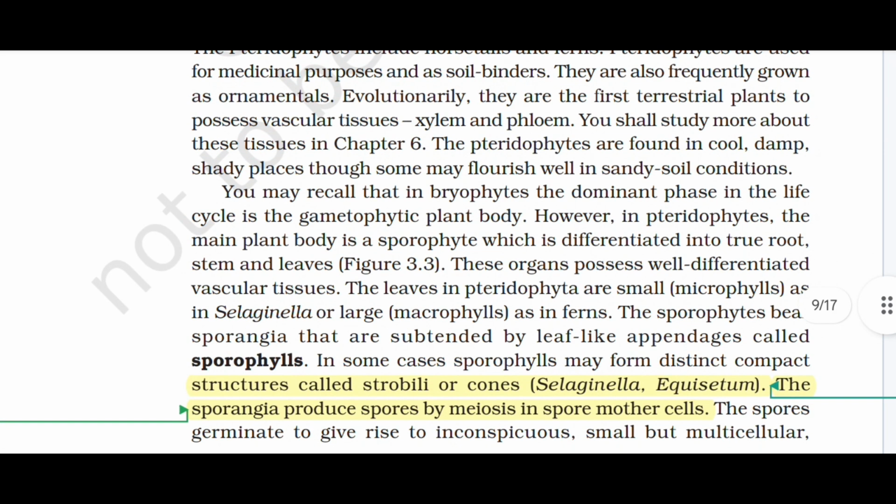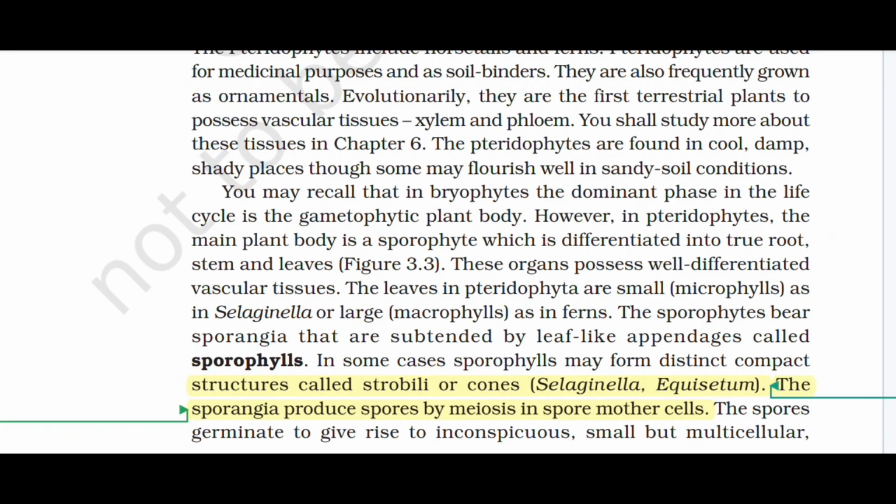You may recall that in bryophytes, the dominant phase in the life cycle is the gametophytic plant body. However, in pteridophytes, the main plant body is a sporophyte, which is differentiated into true root, stem, and leaves. These organisms possess well-differentiated vascular tissue. The leaves in pteridophytes are small microphylls, as in Selaginella, or large macrophylls, as in ferns.